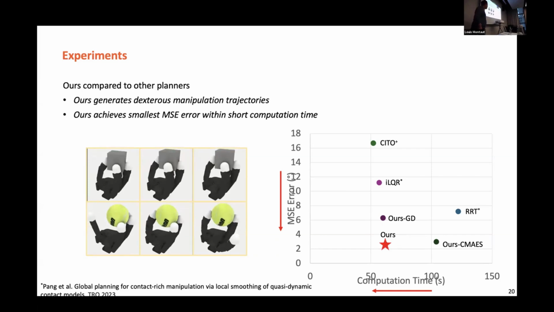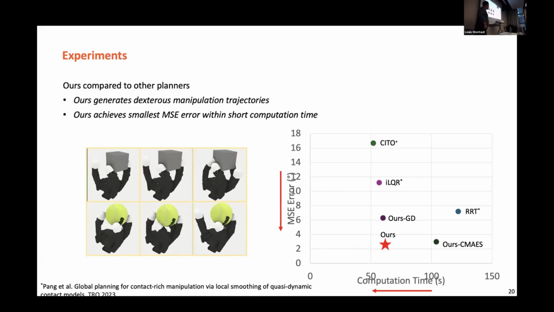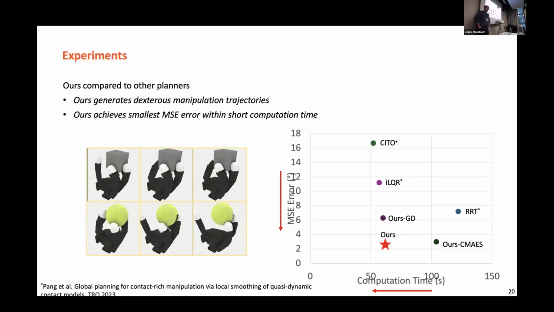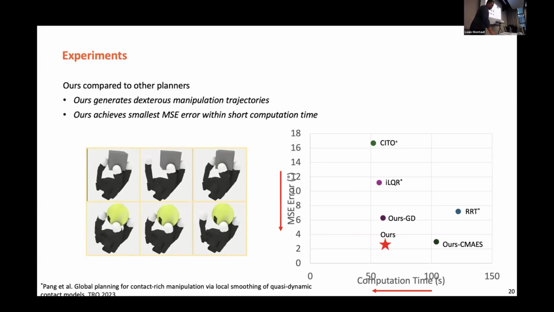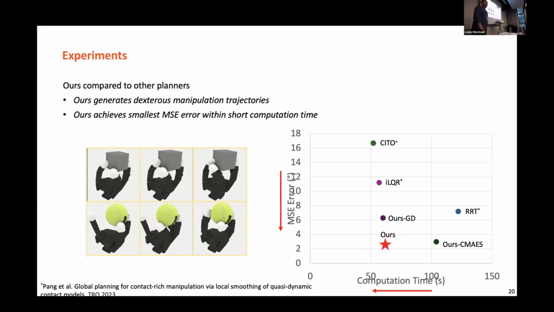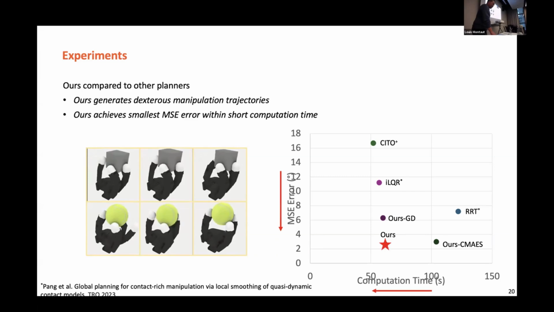We estimate the differences between the poses and the target poses, right? So we have achieved the smallest mean square error with very short computation times. This is very exciting. That's why I'm thinking about whether we have chances to directly plug a simulation into this robot execution network.